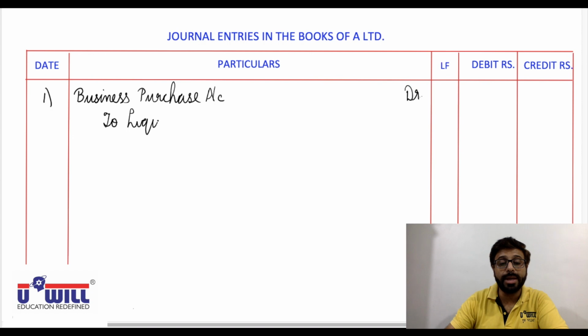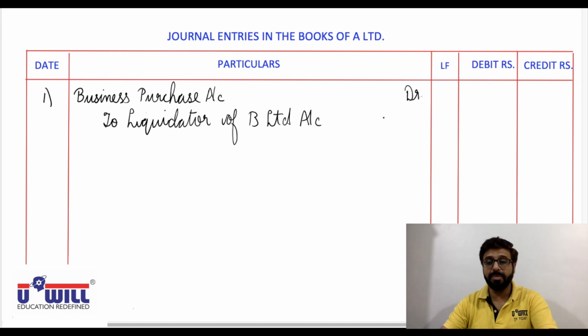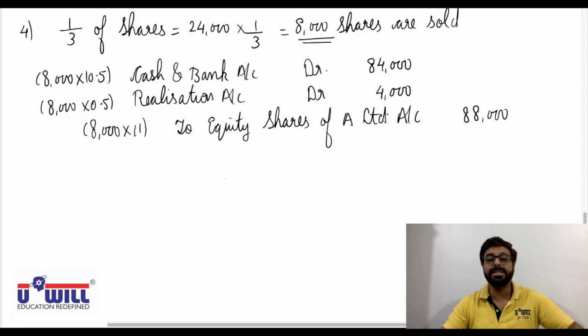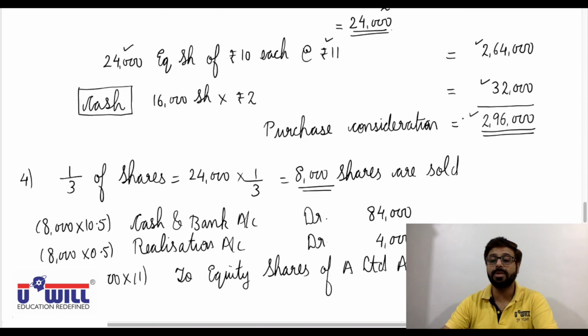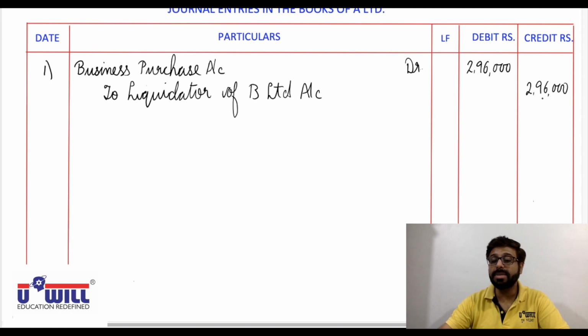So to liquidator of B Limited account, with the amount of purchase consideration which we have obtained as how much? 2,96,000. Being business of B Limited purchased.